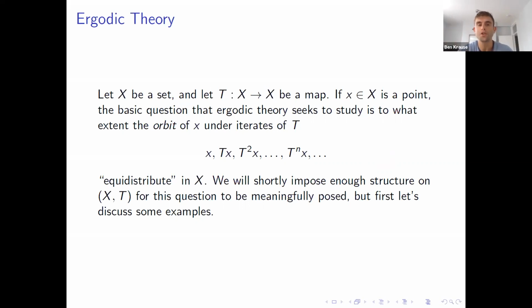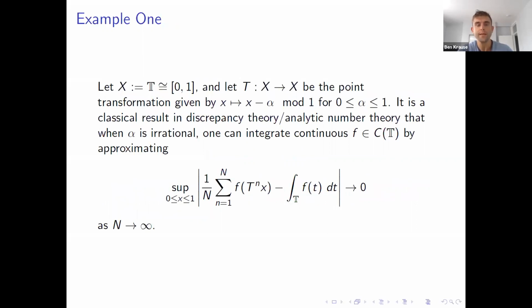So I haven't really told you what equidistribute means yet. I'm going to impose enough structure for this question to be meaningfully posed, but I think I'm just going to illustrate this phenomenon with some examples. So example one is familiar to maybe people in discrepancy theory or analytic number theory. In our first example, our space is going to be the torus, which we identify with the unit interval. And our map is going to be the transformation that sends x to x minus alpha mod 1.